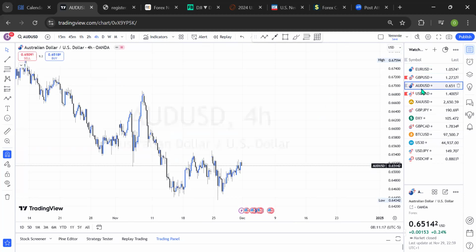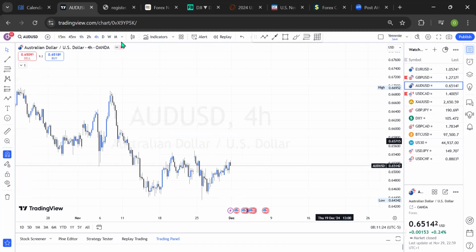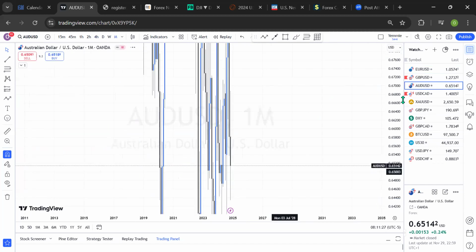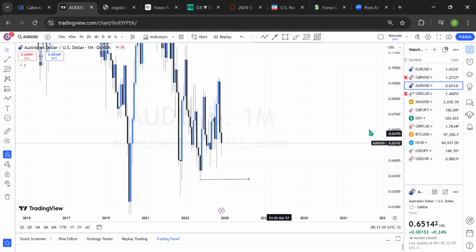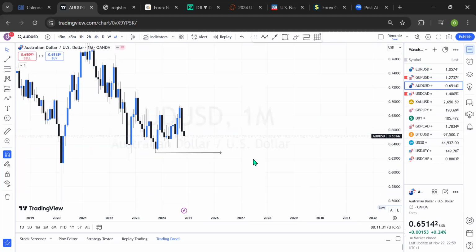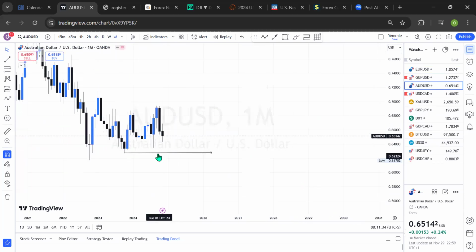AUD US dollar. So let's see from the monthly time frame. From the monthly time frame, we have a strong bearish momentum as candlesticks for the month of October, and a bit of tussle between the bulls and the bears in the month of November for the AUD US dollar. All right. So to keep it simple, this low level has been expected for a very long time now to be taken out in the market, just like Great Britain pounds US dollar and Euro US dollar.